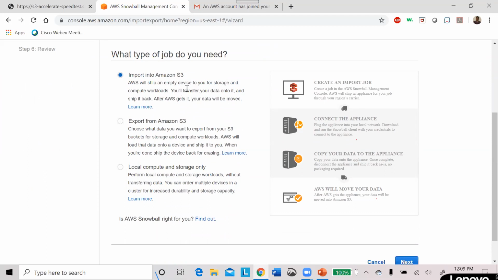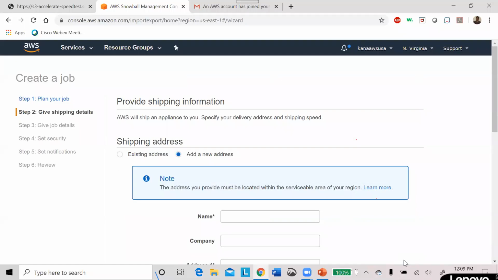What's the difference? You can import any amount of data to S3 using this device, and for that I'm requesting this device. Export is from Snowball to your on-premises. This one is for when you don't have hardware and you want to use Snowball as your hardware storage. Yes, you can use this one, but at this moment I'm going to use import into S3. Click here.